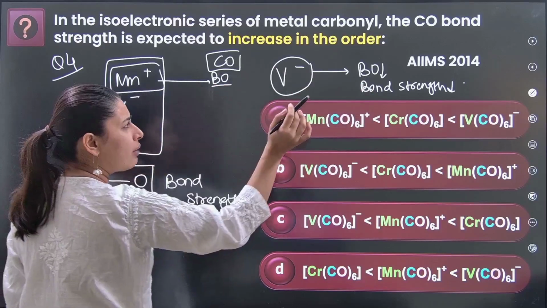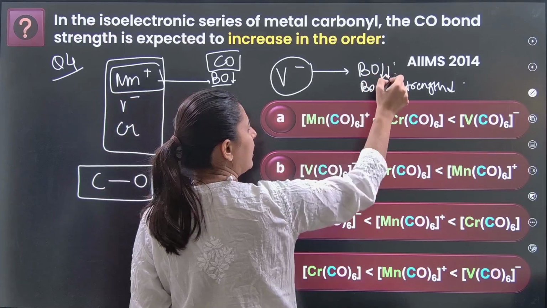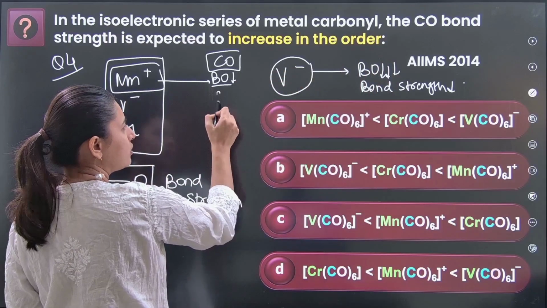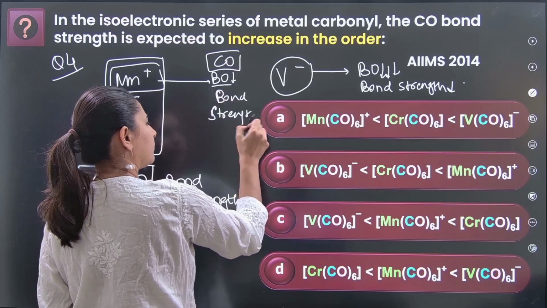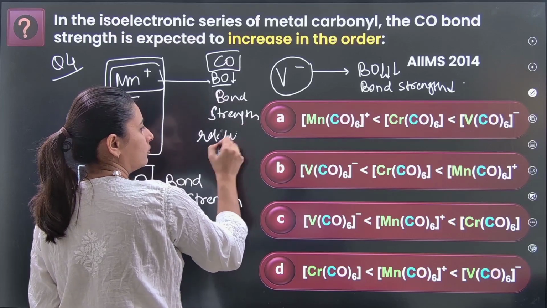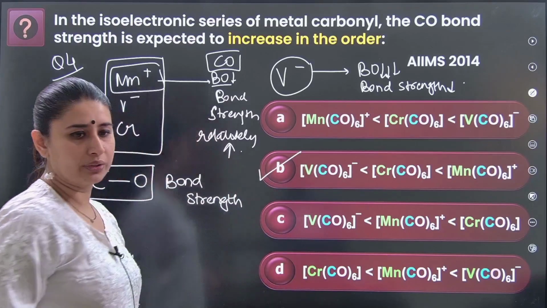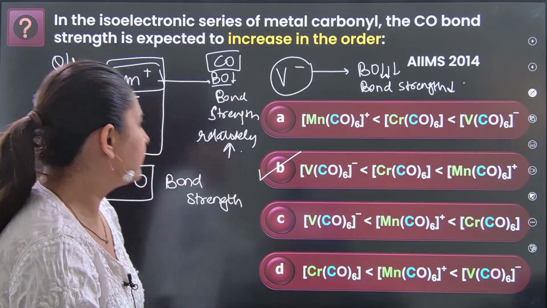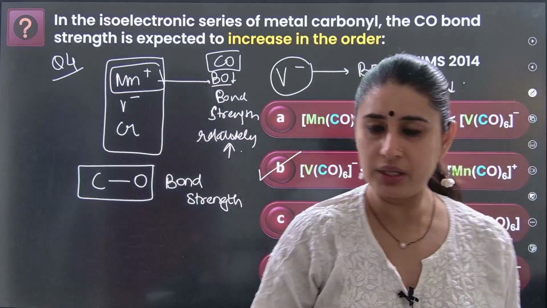There is some amount of back bonding, of course, that will happen, but this is way too much as compared to this. So bond strength is relatively high. So yes, B is absolutely the right answer. Are you clear with the metal carbonyl questions which are possible? Yeah.